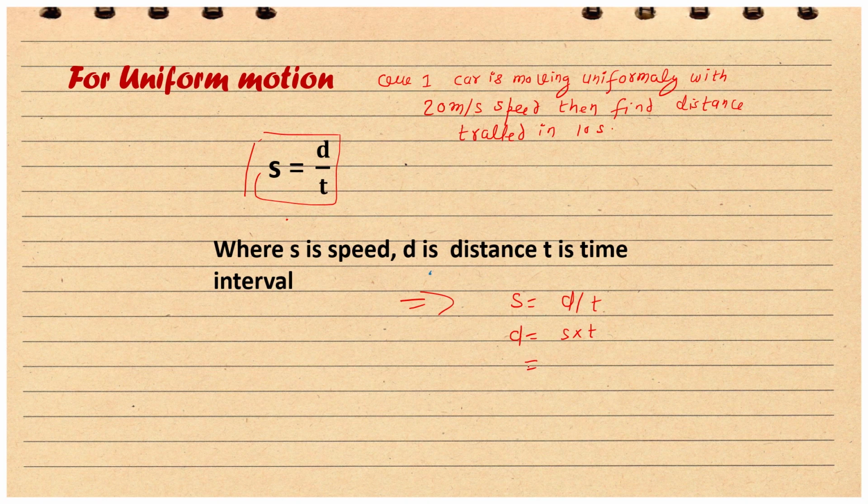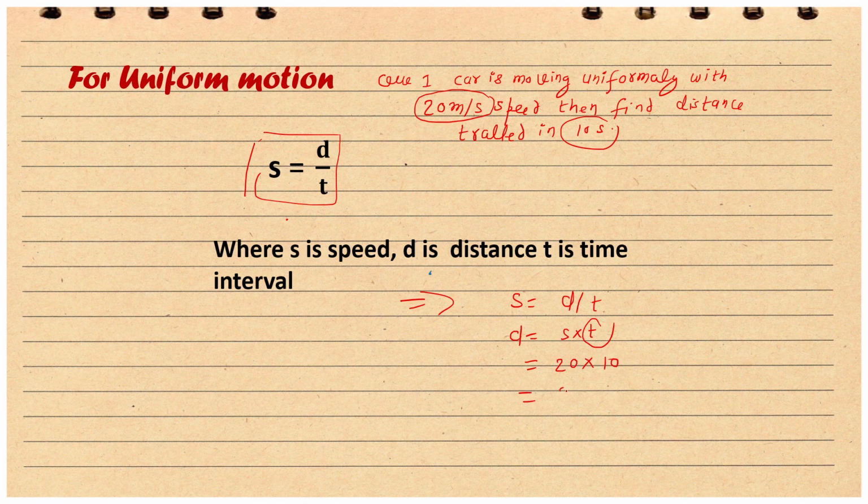Now all you have to do is plug in the values. What is S? S is 20 meters per second. And what is t? t is just 10 seconds. So plug this in: 20 into 10.